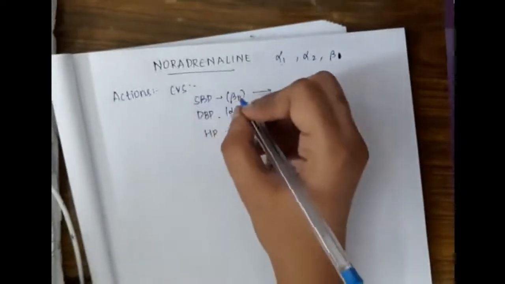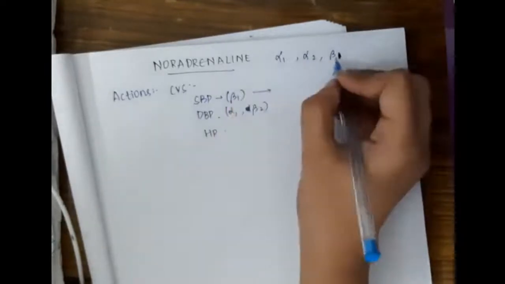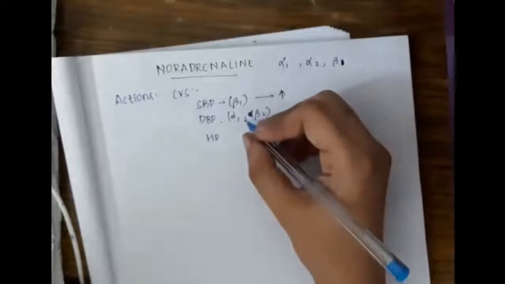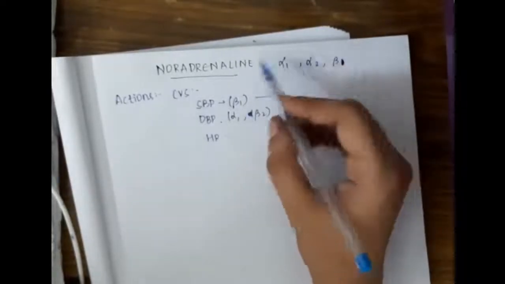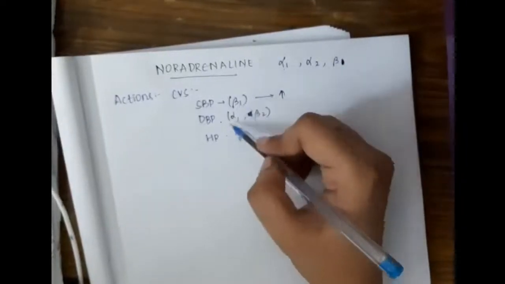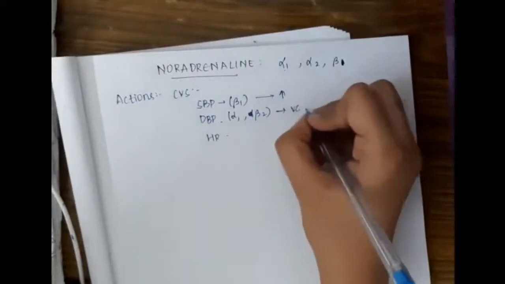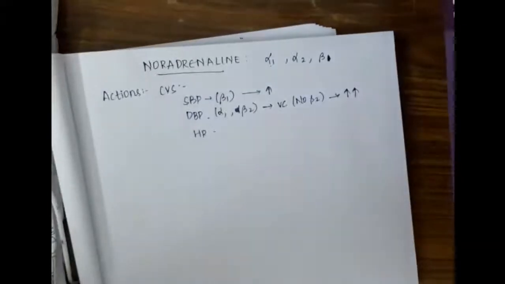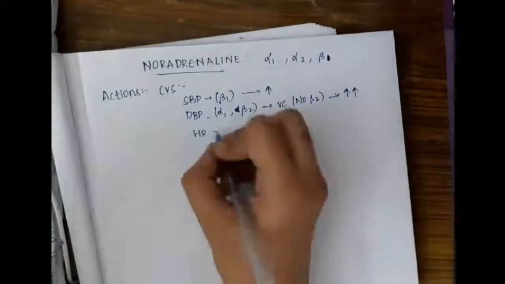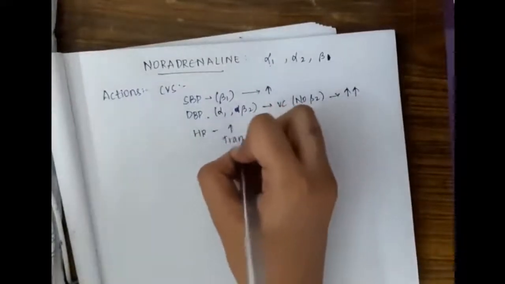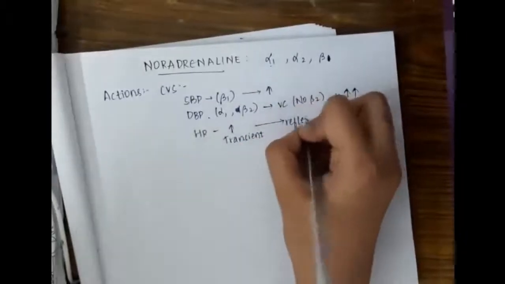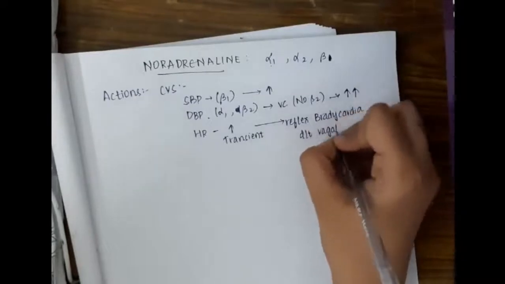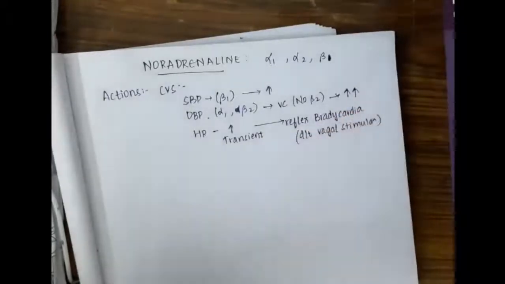For systolic blood pressure, they act on beta 1 receptors, because beta 1 receptors are already present in the heart, so activation of beta 1 receptors increases heart rate. In diastolic blood pressure, here there is no beta 2 action, so it acts only on alpha 1 receptor, causing vasoconstriction, thus increasing the diastolic blood pressure. There is a transient increase in heart rate, and later reflex bradycardia due to vagal stimulation is seen.